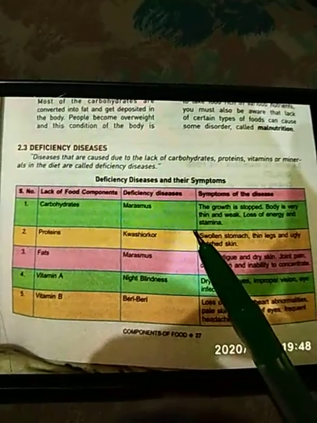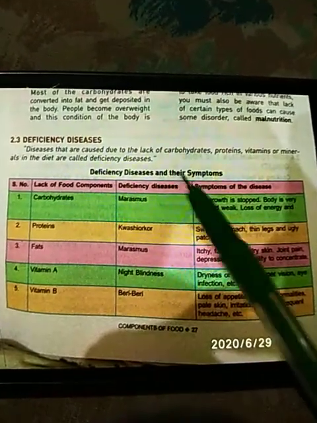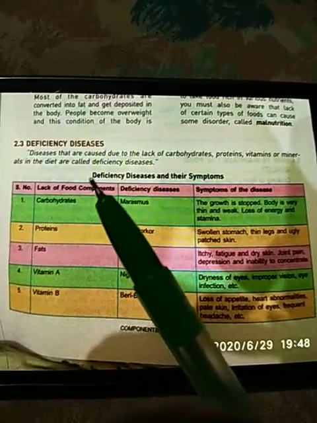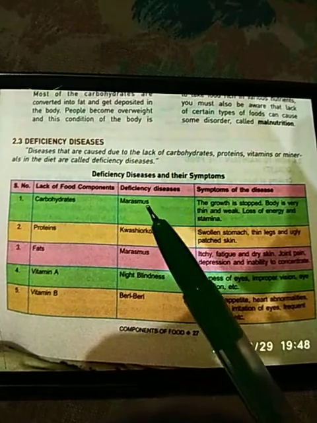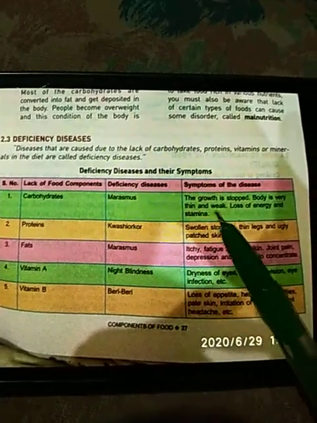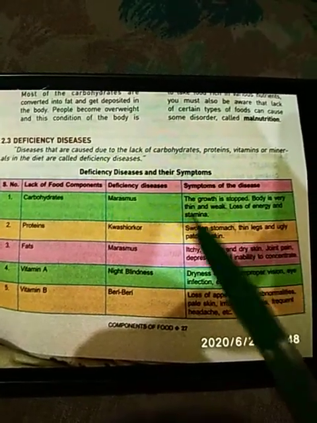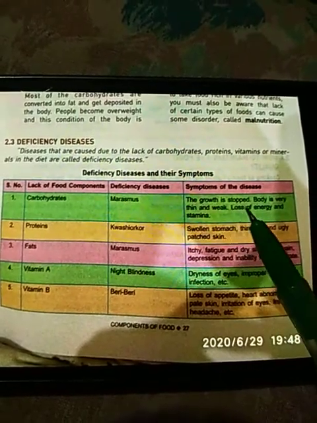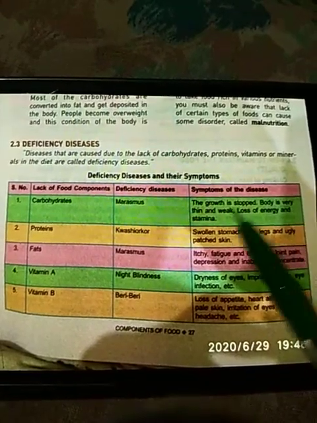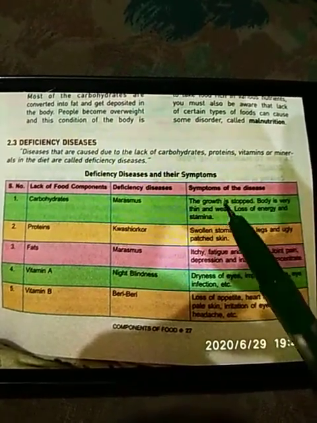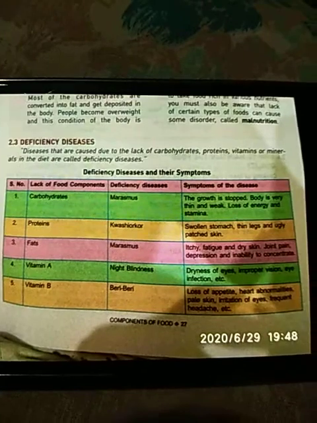So here is the table showing various deficiency diseases which are caused due to lack of these nutrients and their symptoms in our body. First one is carbohydrates. Because of the deficiency of carbohydrates, our body suffers from a deficiency disease called marasmus. In this disease, the growth is stopped. If a child is suffering from marasmus, the growth of that child will be stopped. The body is very thin and weak, and there will be loss of energy and stamina. These are the symptoms through which you can recognize whether a child or a person is suffering from any kind of deficiency disease or not.